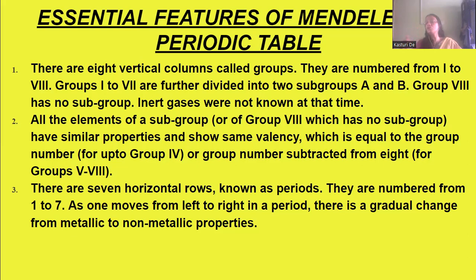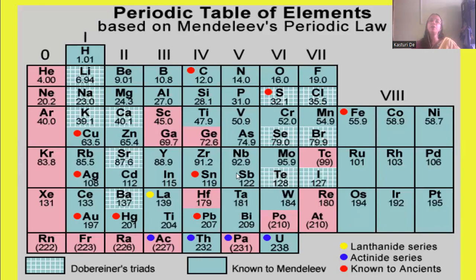There are 7 horizontal rows known as periods, and they are numbered from 1 to 7. As one moves from left to right in a period, there is a gradual change from metallic to non-metallic properties. So this was the periodic table, which was based on Mendeleev's periodic law.